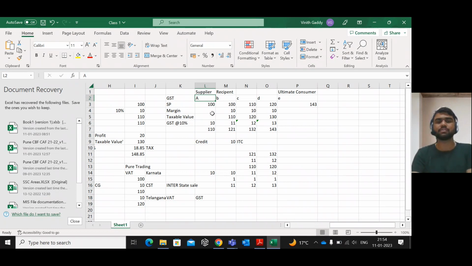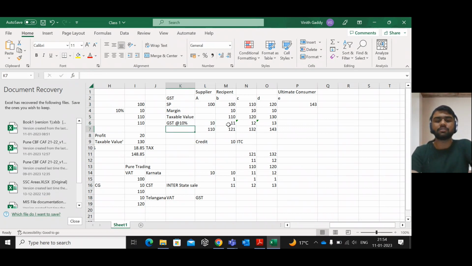That means he manufactured the goods, and including his entire cost price and profit, he is selling the particular product for rupees 100. This 100 includes his margin. So assume a GST rate of 10%. Normally there is no GST rate of 10%, but for our calculation purpose and for your easy understanding, let us take a GST rate of 10%. So for 100 rupees, A is charging 10 rupees as GST.